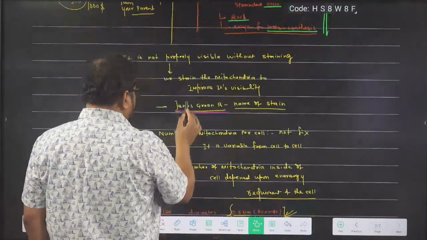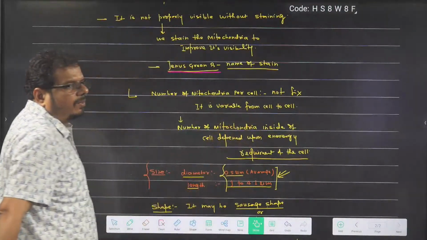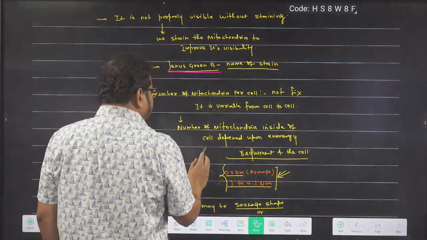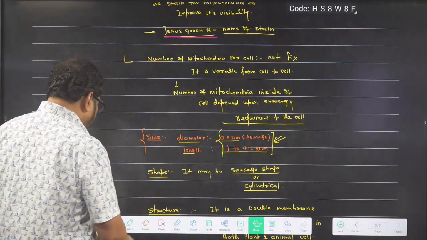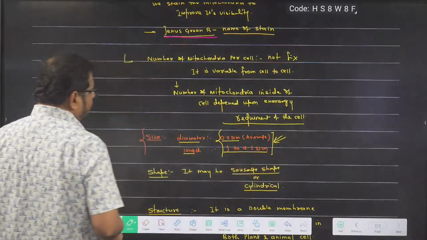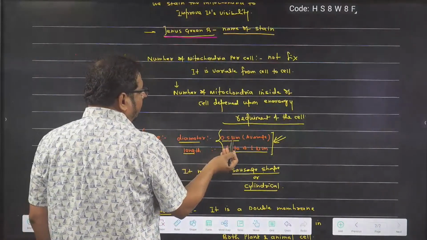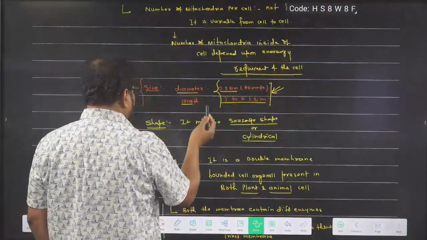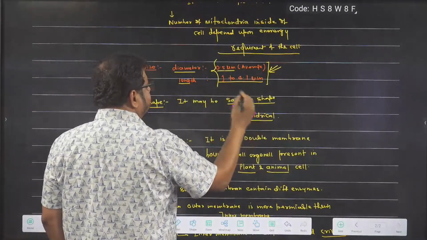Later on I wrote, number of mitochondria per cell is not fixed. It is variable from cell to cell. Got the idea? Metabolically active cells, which are more active metabolically, need more energy and have more number of mitochondria. Then I wrote about the size. Diameter I wrote average 0.5 micrometer. Length I wrote 1 to 4.1 micrometer. Shape, it may be sausage shape or it may be cylindrical.